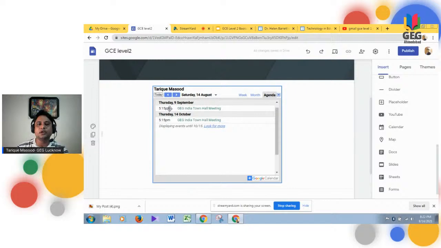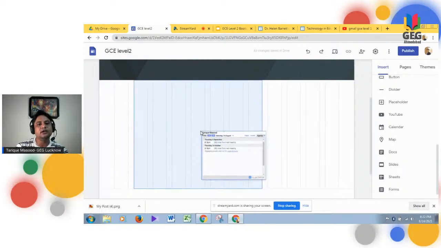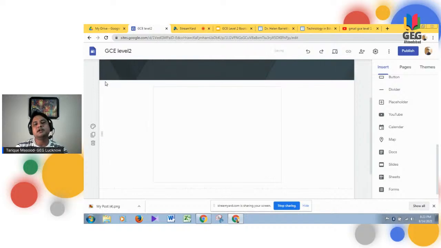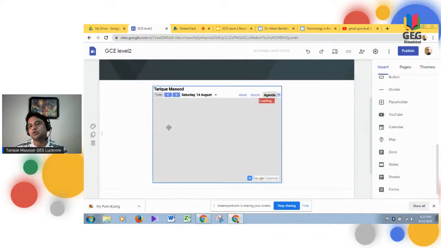Let's say, for example, I want to check when my next meeting is for my GG meeting that is conducted all over India, and I can see that my next meeting is proposed on 9 September. So it helps you very easily to check all the information that is there on the calendar. Now, let's say I have put my calendar over here.